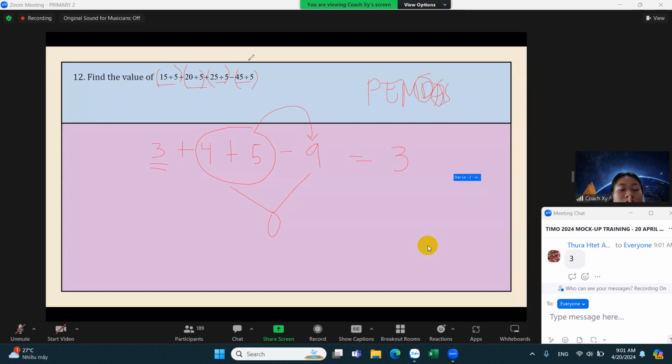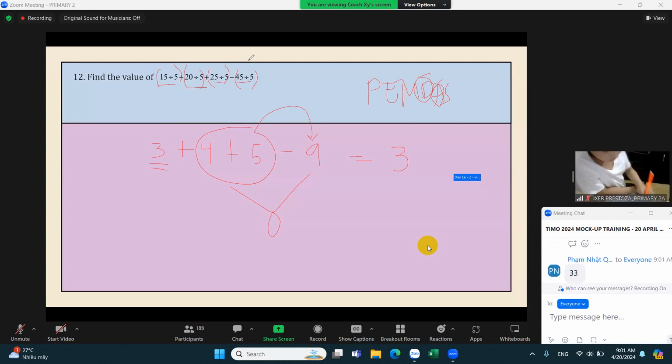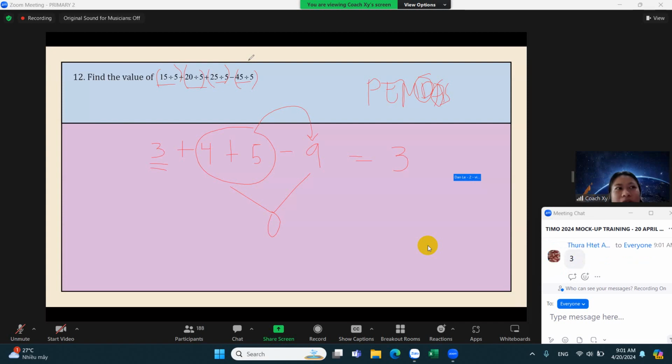Everyone, quiet down. We are all saying something at once, so it can get very noisy. Quiet down for a while and mute our mics. So the correct answer here is 3.